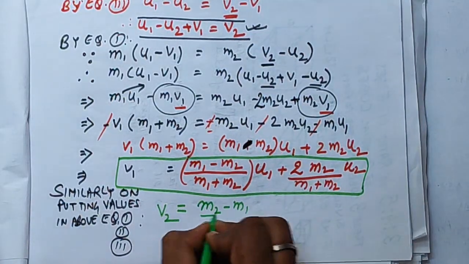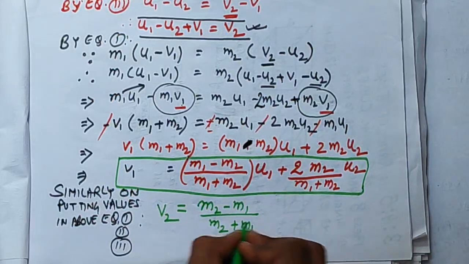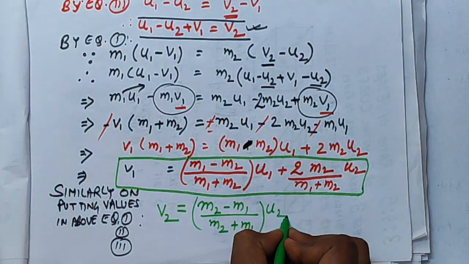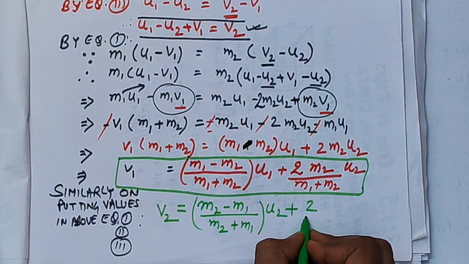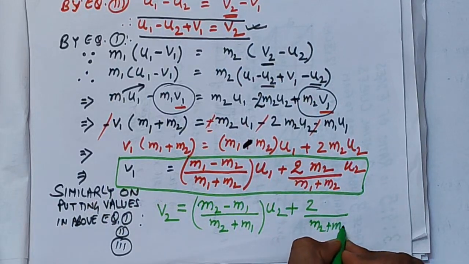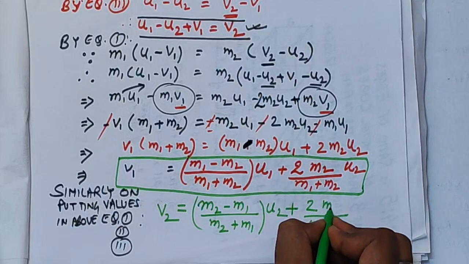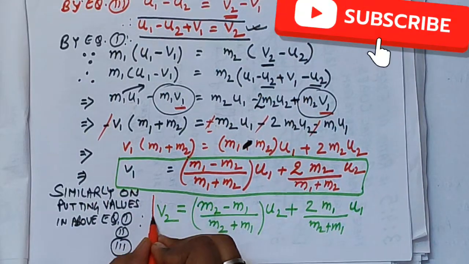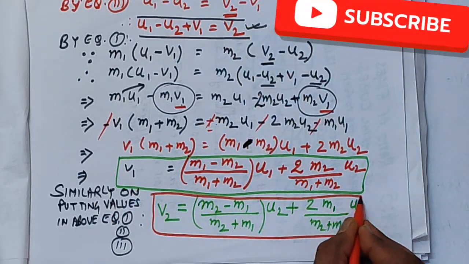In place of m1 write m2, in place of m2 write m1, and in place of u1 write u2, and in place of u2 write u1, right? So the final velocity of the second body after collision, v2, will be equal to m2 minus m1 by m2 plus m1 into u2 plus 2 times m1 by m1 plus m2 into u1.